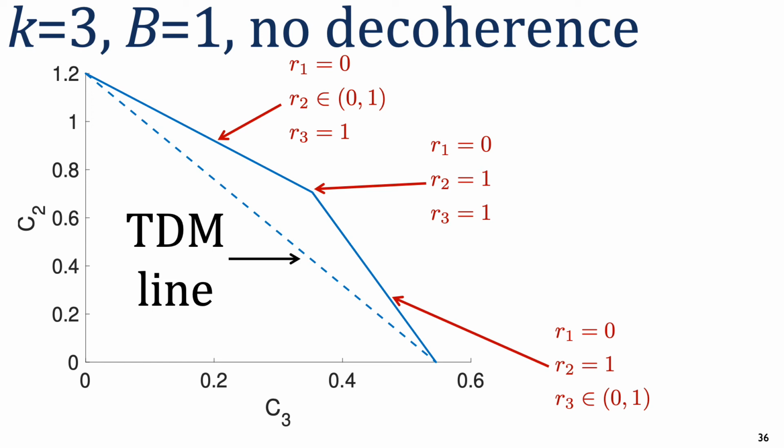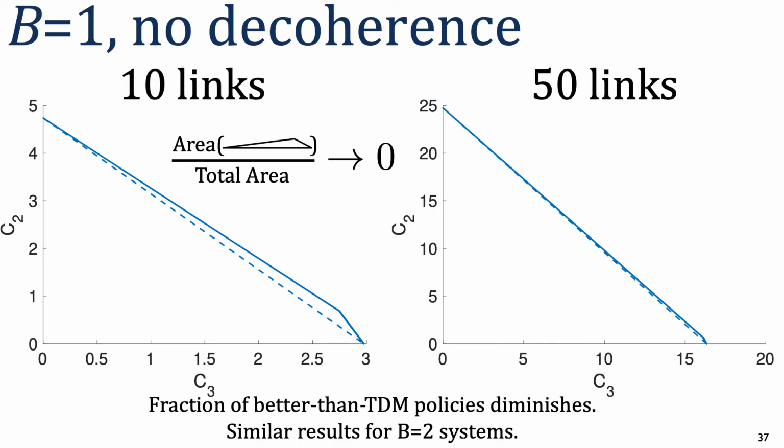The dashed line represents the set of time division multiplexing policies, while the solid blue envelope represents the set of capacities that are obtained from various randomized switching policies, which are determined by the 3 parameters, R1, R2, and R3. We can see from this plot that these policies perform better than time division multiplexing. However, when the number of links is increased, the fraction of these better than TDM policies diminishes.